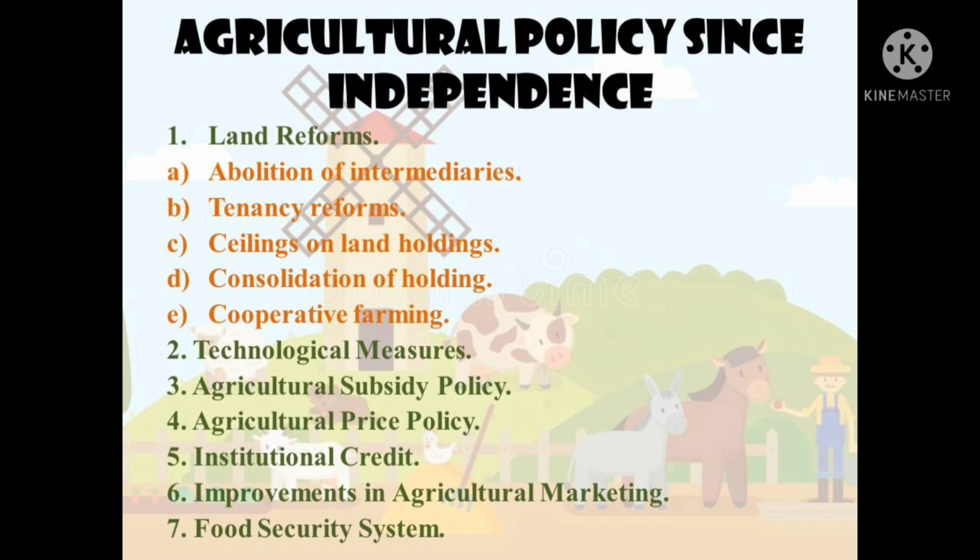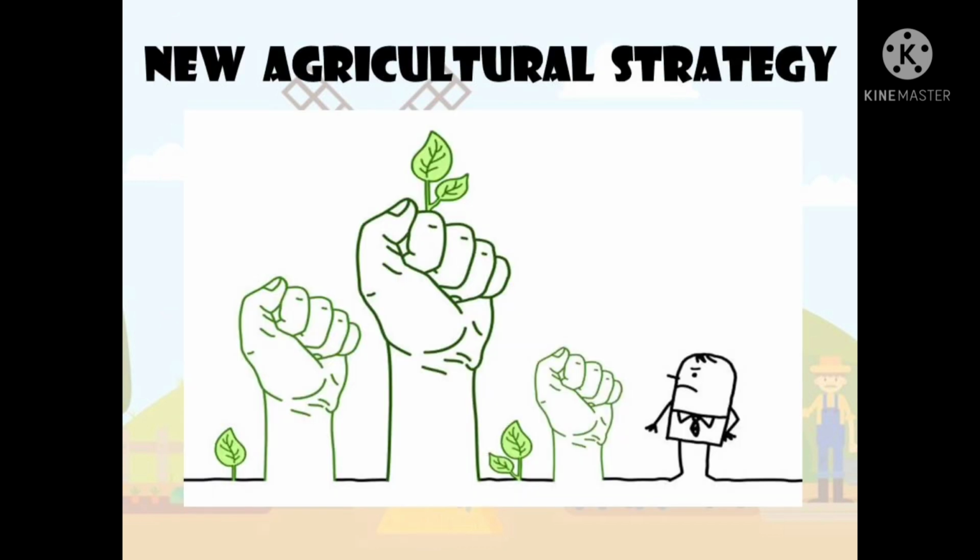Point number 6. Improvement in agricultural marketing. Regulated markets were set up by the government to ensure reasonable prices to the farmers for their produce. Cooperative marketing societies had also been established. These societies sell the produce of their members at reasonable prices. Point number 7. Food security system. The government had built up an elaborate food security system in the form of the public distribution system during 1950 to 1990. Next, new agricultural strategy.